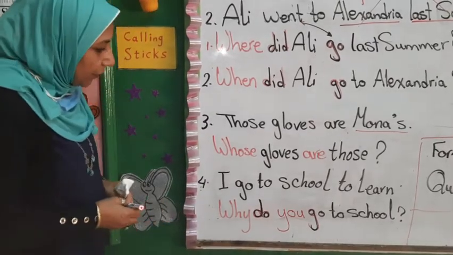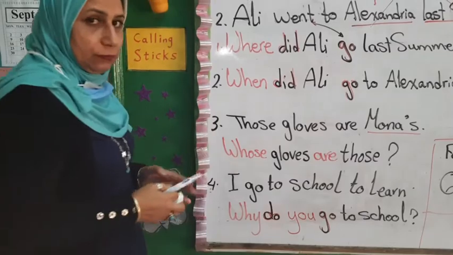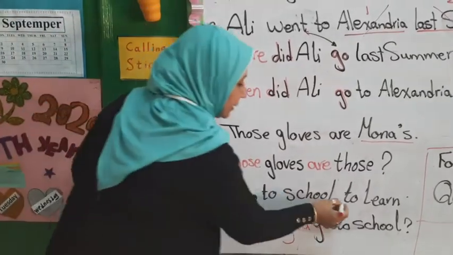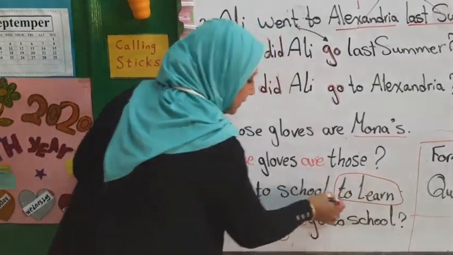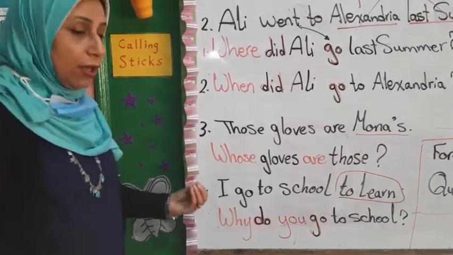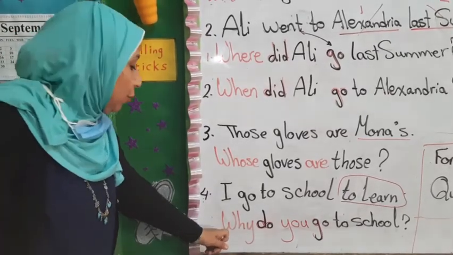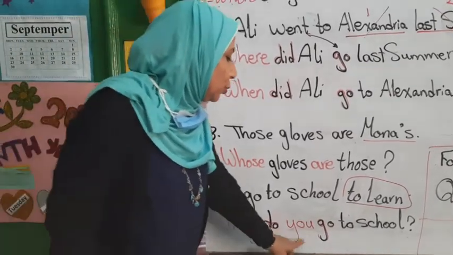Number 4, I go to school to learn. Here the answer is to learn. This is the reason for going to school. So I ask with why. Give me the reason. Why do you go to school?